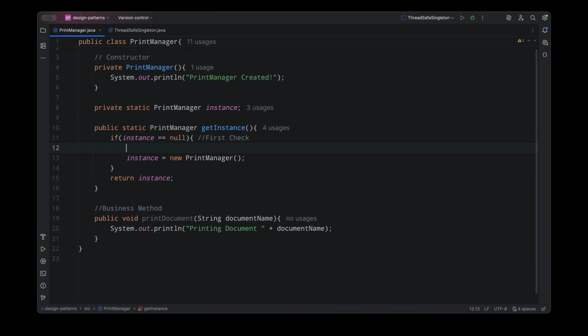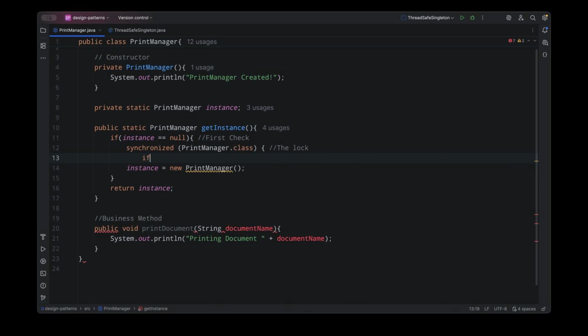So it turns out that we only need to protect this one piece of code which creates the singleton object. So now first let's check whether the object already exists. And if it does not, now we lock the class. But wait, why another check?